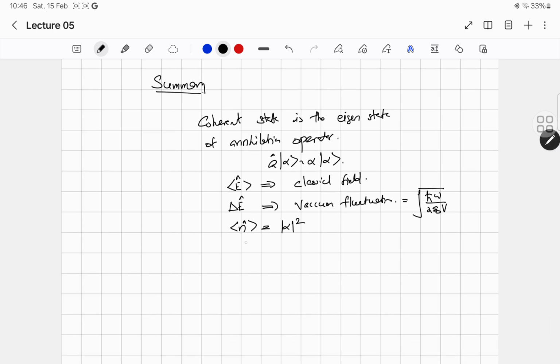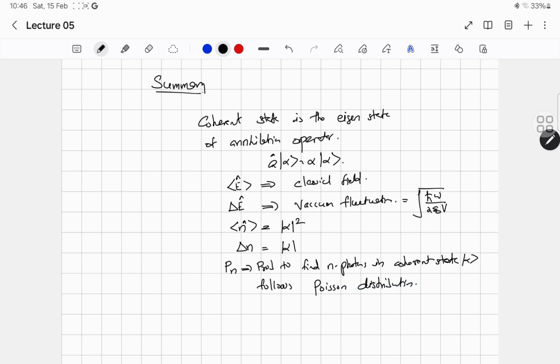And what was the uncertainty in the number of photons? The uncertainty in the number of photons is the same as mod alpha, and therefore the probability to find n photons in the coherent state ket alpha follows the Poisson distribution. So these are all the characteristics of the coherent state.